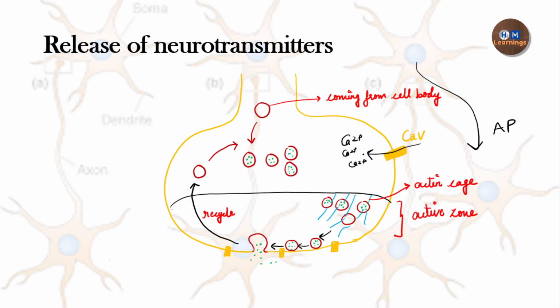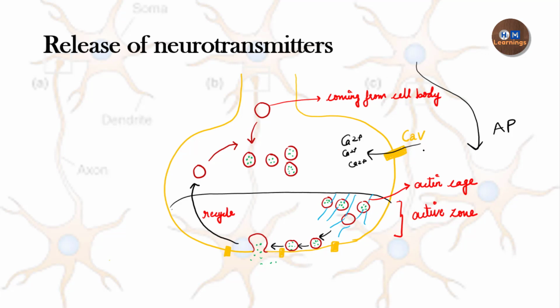You can also see in this diagram, apart from the calcium part, that some of the vesicles which are containing the neurotransmitters are lying outside the active zone, and some of the vesicles which are having the neurotransmitter are present inside the active zone. So there is a distribution of the vesicles like that.